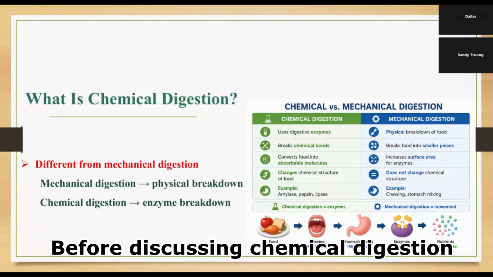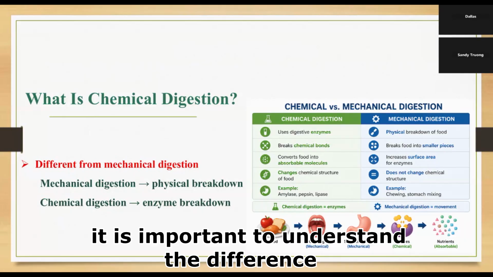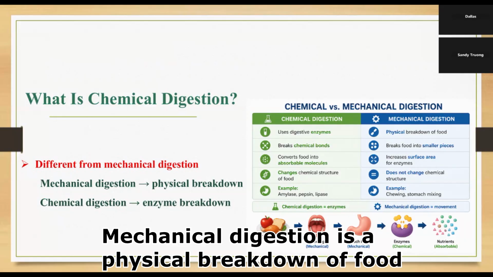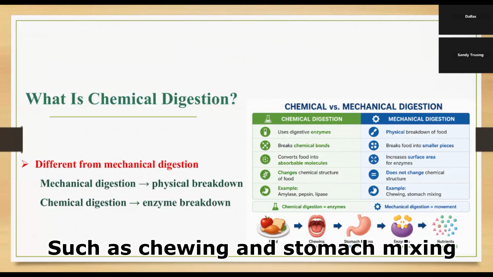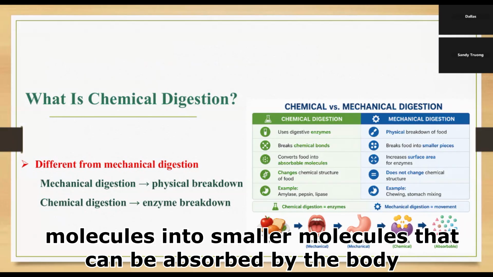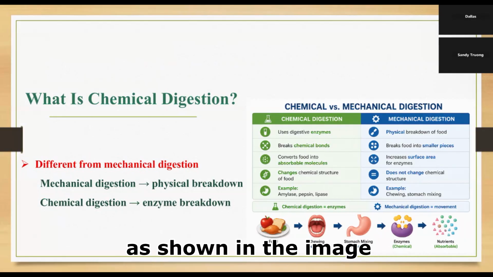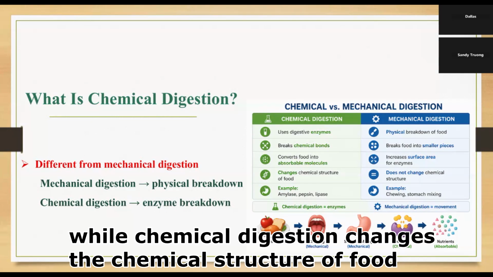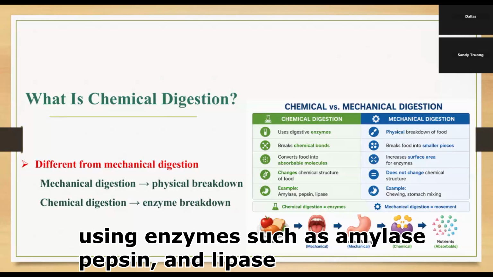Before discussing chemical digestion, it is important to understand the difference between chemical and mechanical digestion. Mechanical digestion is a physical breakdown of food, such as chewing and stomach mixing. Chemical digestion uses enzymes to break large food molecules into smaller molecules that can be absorbed by the body. So, mechanical digestion breaks food into smaller pieces, while chemical digestion changes the chemical structure of food using enzymes such as amylase, pepsin, and lipase.